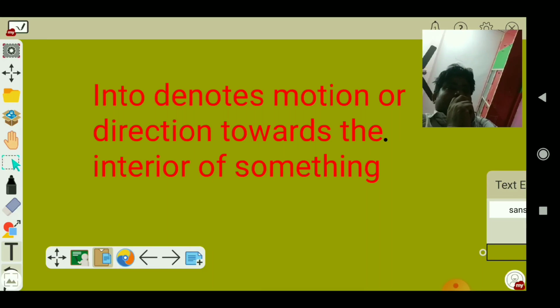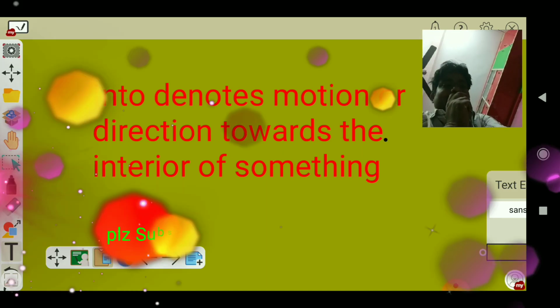Today I am going to discuss where you will use the preposition into and not in, the cases where into is used. I will discuss it with some colorful pictures, and these pictures will help you to make a clear conception on this topic. First of all, into denotes motion or direction towards the interior of something.